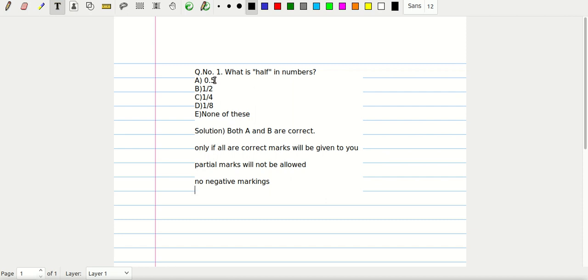If you choose only A for this particular question, which is 0.5, which is also right, but you haven't chosen the whole set of correct answers, you will not be given any partial marks. And one important thing is no negative marks whatsoever.